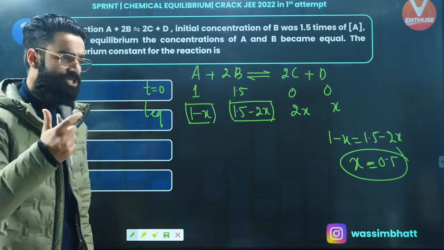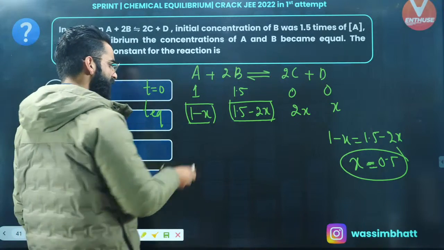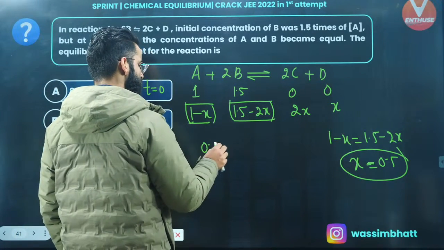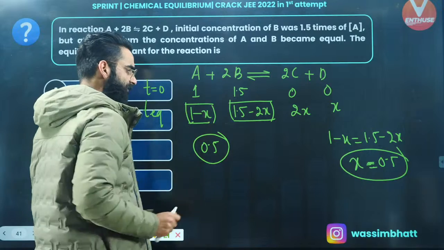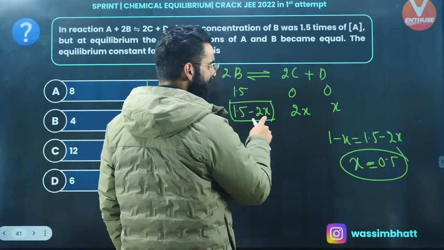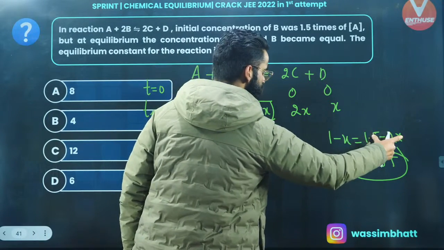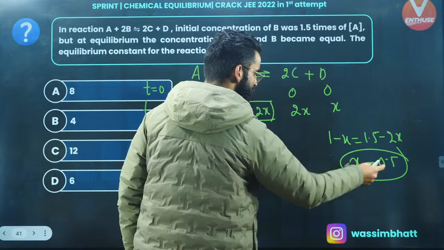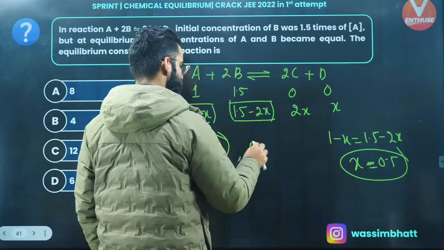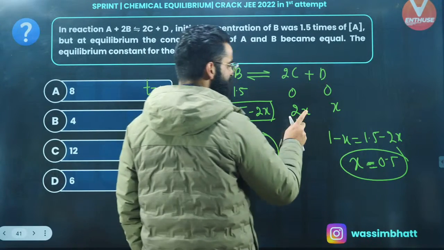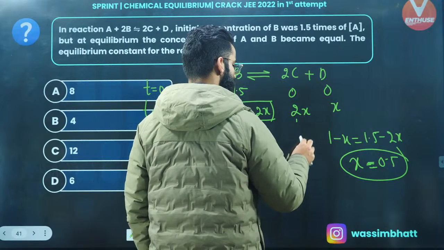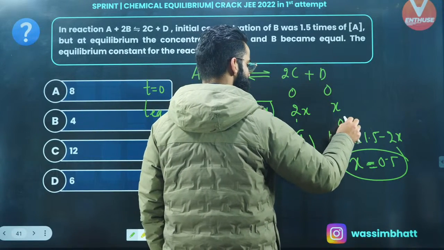Perfect. Since you got the value of X, 1 minus 0.5 comes out to be 0.5. This is the concentration of A at equilibrium. 1.5 minus 2X is basically the same as 1 minus X, and that will come out to be 0.5 only. So this is 0.5. 2X value: X is 0.5, so 2X is going to be 1, right? And X value, that is 0.5.